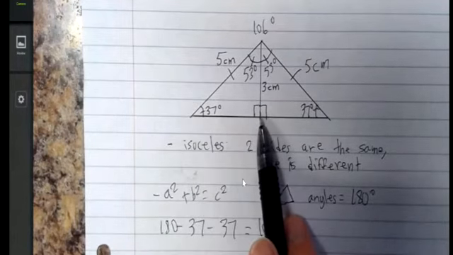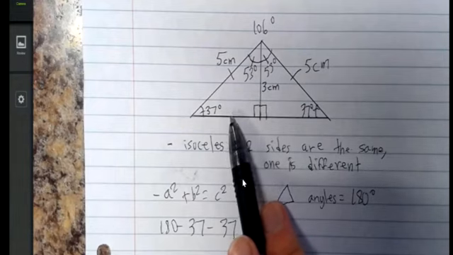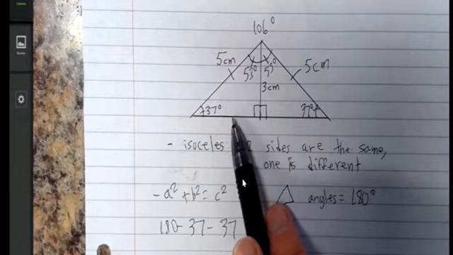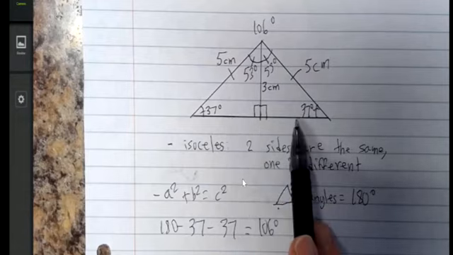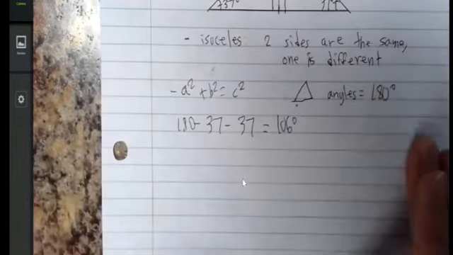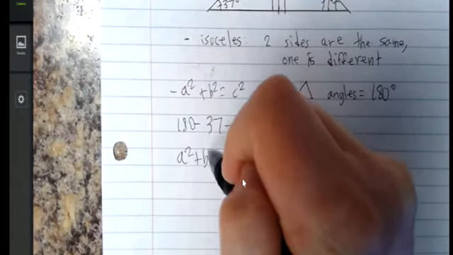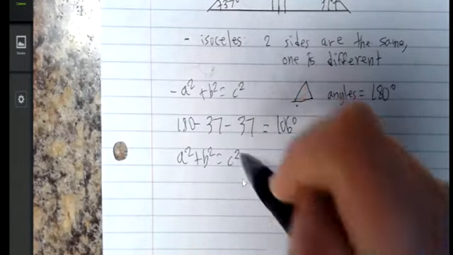Now this triangle is divided exactly in the middle. So we can use Pythagoras to find the missing side of one right triangle, and then it will be the same for the other side. So we are going to use a squared plus b squared equals c squared.